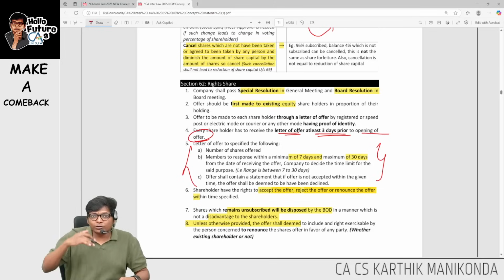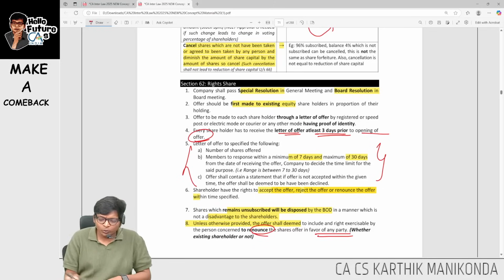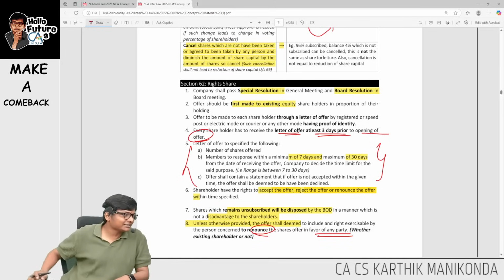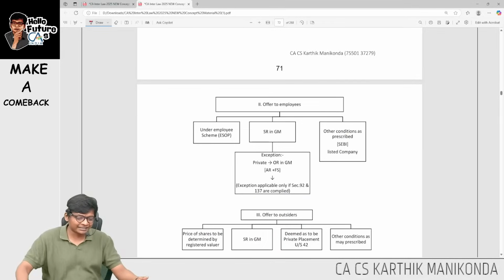Now, sir, I'm renouncing this to somebody else. No, sir. Whom can I renounce to, sir? You can renounce this to anybody, not necessarily an existing shareholder. I can renounce this to an existing shareholder, or I can renounce this to anybody else also. These are key points in 62 that they can test.